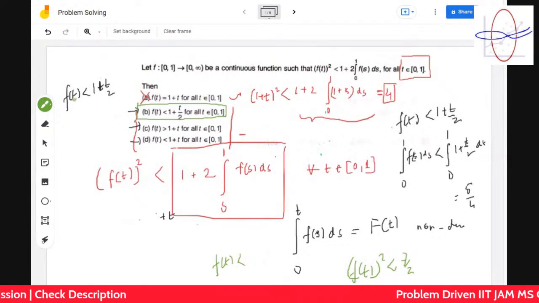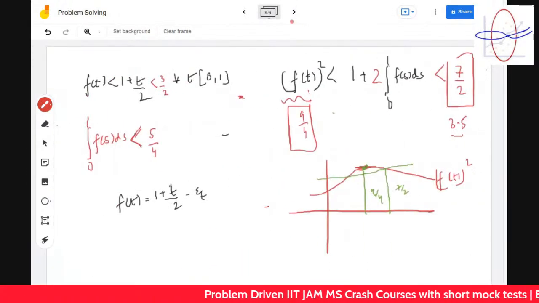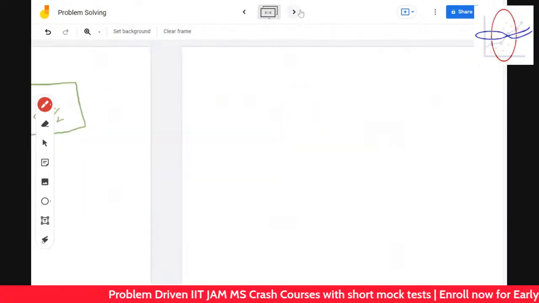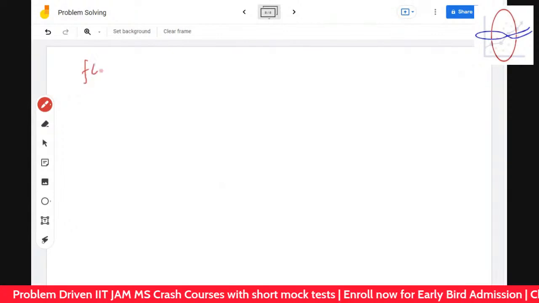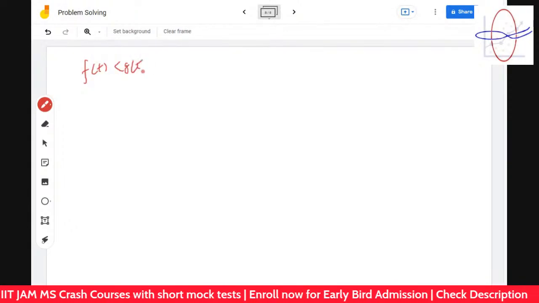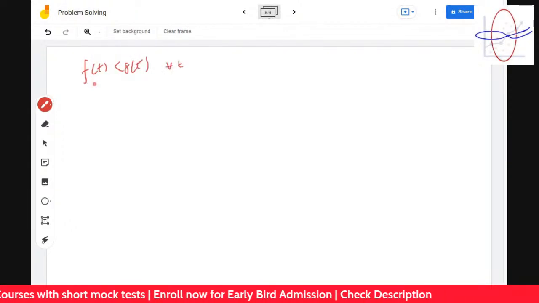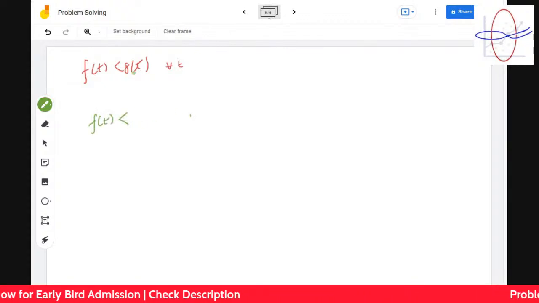So again, understand what the question is demanding. The question is demanding that ft is less than some gt for all t. What I'm showing is that if ft is less than gt, then ft is less than the maximum of this, let's call it m.